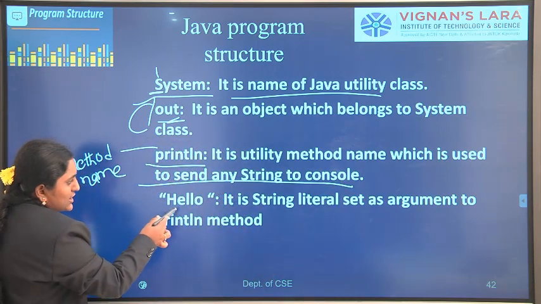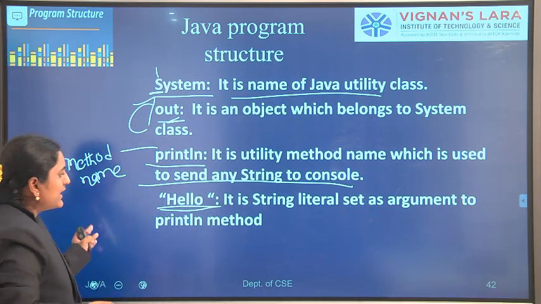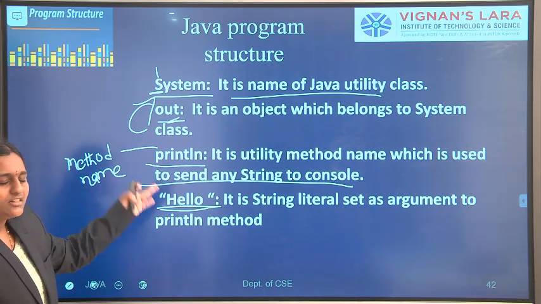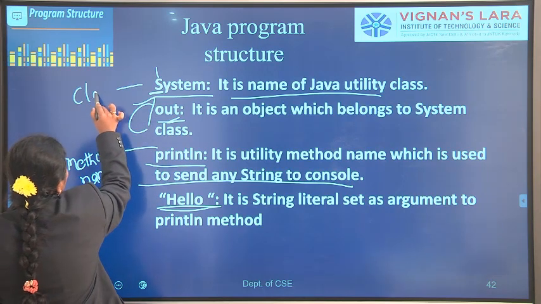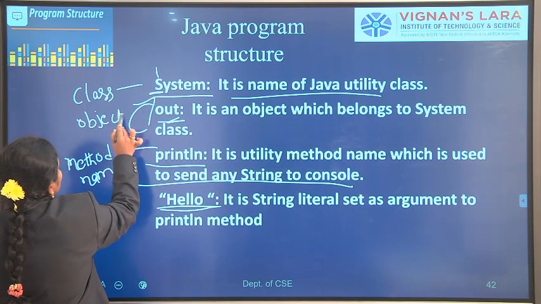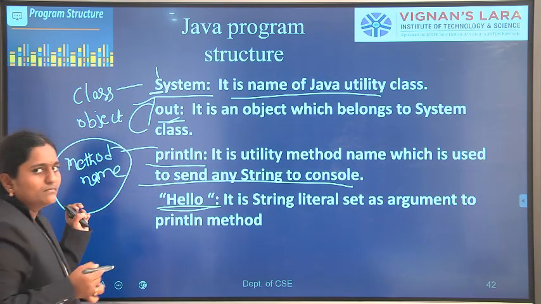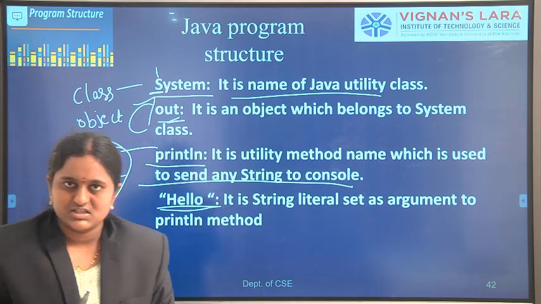For example, System.out.println hello. Hello is a string literal, and this is displayed on the console. So here System is a class, out is an object, println is the method name.